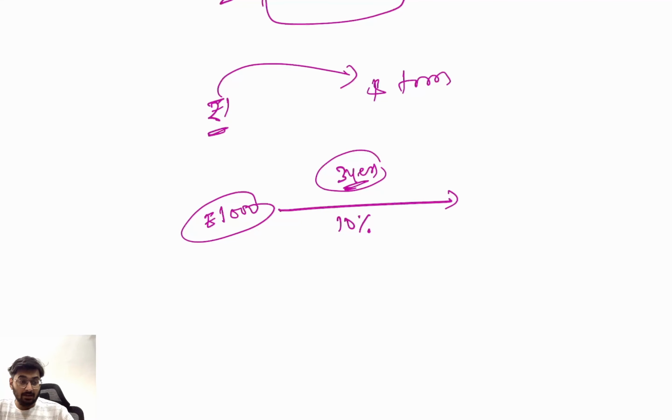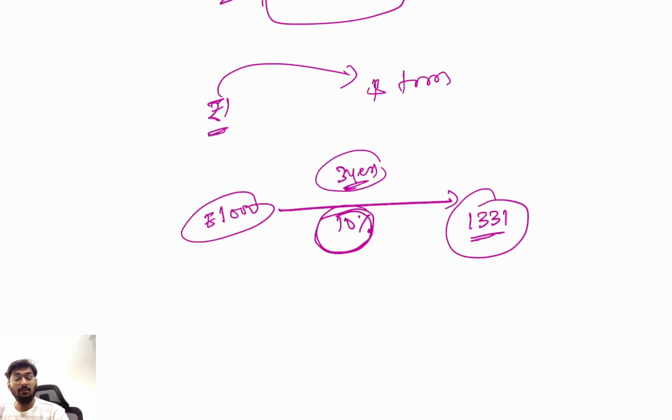How much do I have to pay? 1331. I have to pay 1331 to you tomorrow, because there is a cost to the company, the cost of the fund which I borrowed from you. Clear? So I will use this discount rate, that is the 10%, to discount the future cash flows of the company. Are you getting my point?